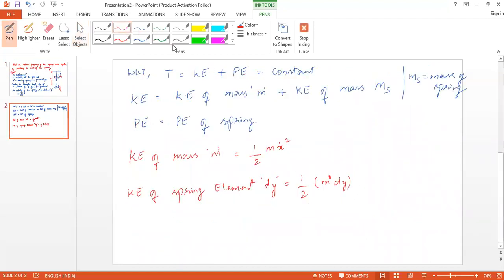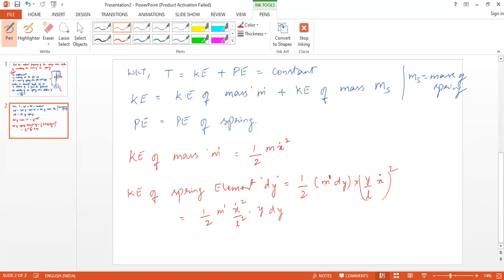And that is multiplied by the velocity, which is y by L x dot. Okay, that is equal to 1 by 2 m dash, x dot, sorry, this is whole square, right? So x dot square by L square multiplied by y square dy. Is it okay? Is it fine? It is the same. I have just rearranged the terms.